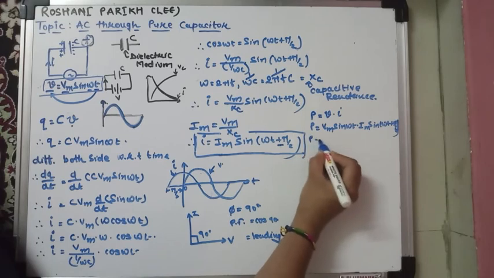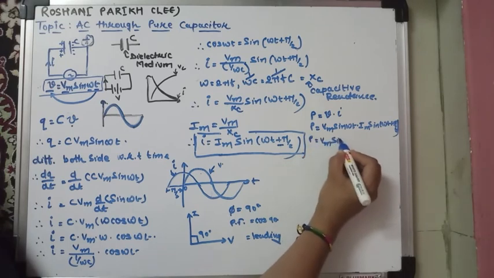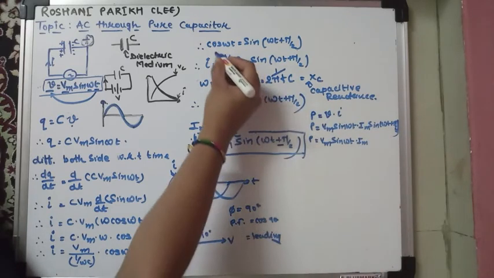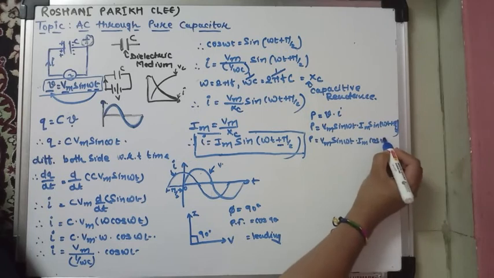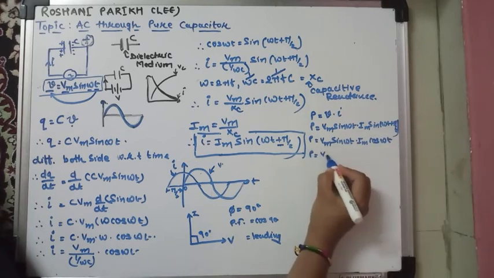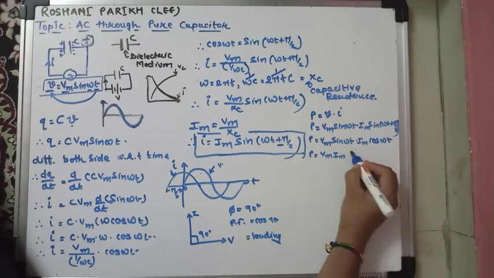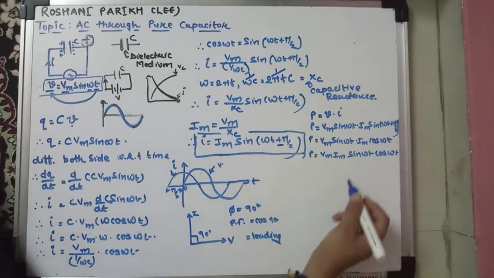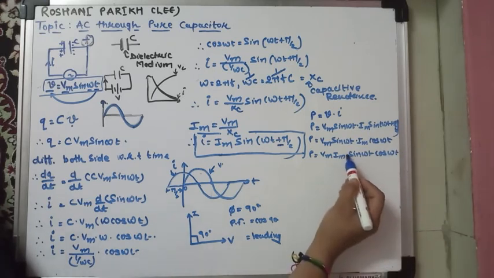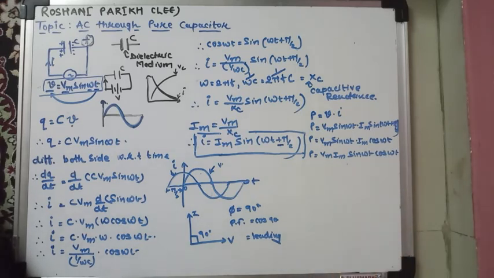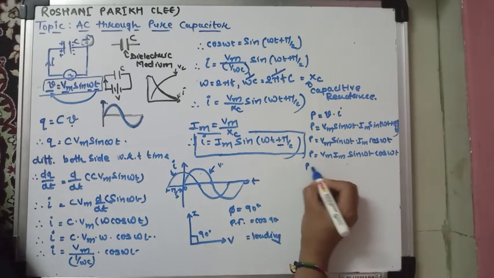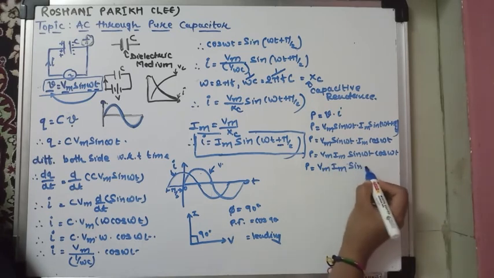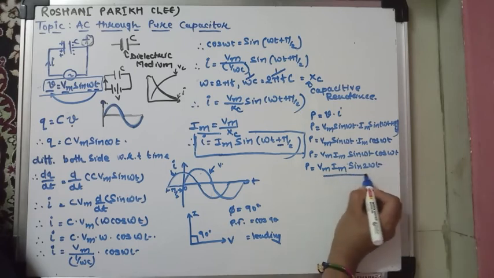Now P is equal to Vm sin omega t, and as we know that sin (omega t plus pi by 2) is cos omega t. So cos omega t. So just rearrange the terms: Vm Im sin omega t cos omega t. Now if I multiply and divide by 2, then 2 sin omega t cos omega t is sin 2 omega t. So P is equal to Vm Im sin 2 omega t divided by 2.